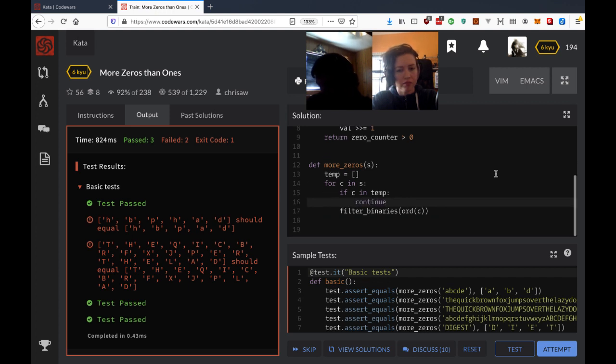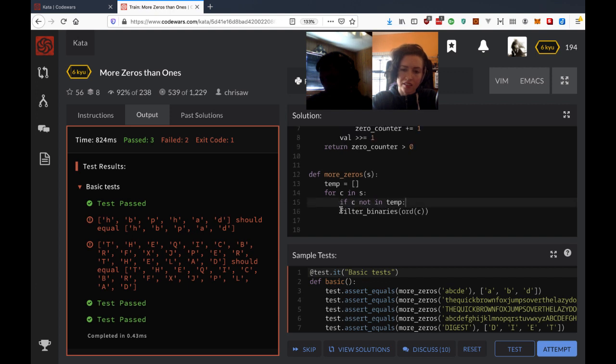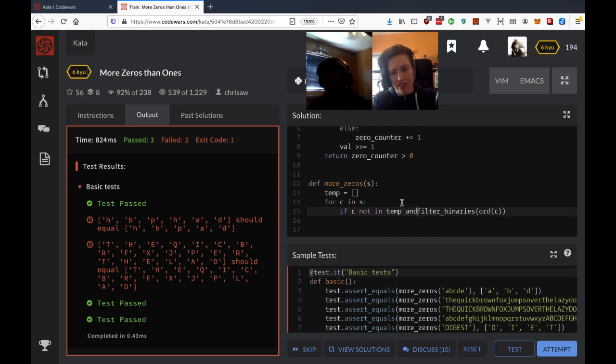We also want another condition on that, right? Actually, why don't we do if C not in temp and filter binaries or C, then we push it. Otherwise, we don't. We don't need an extra if statement if either one of those comes back false.